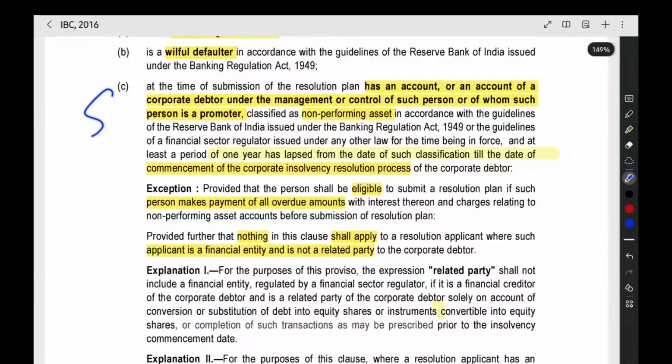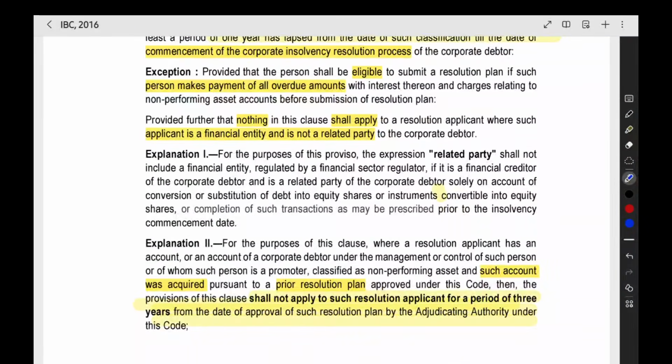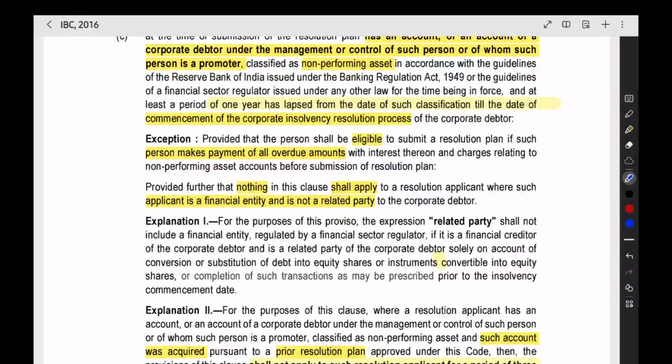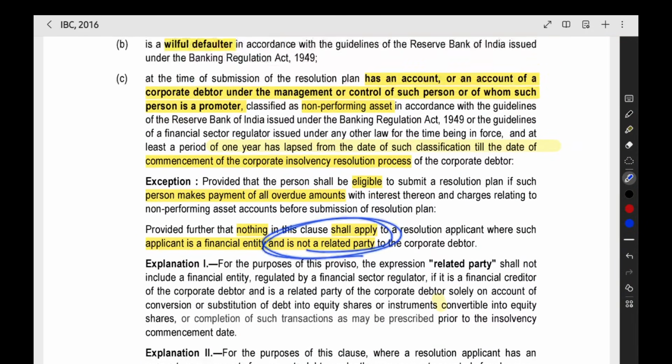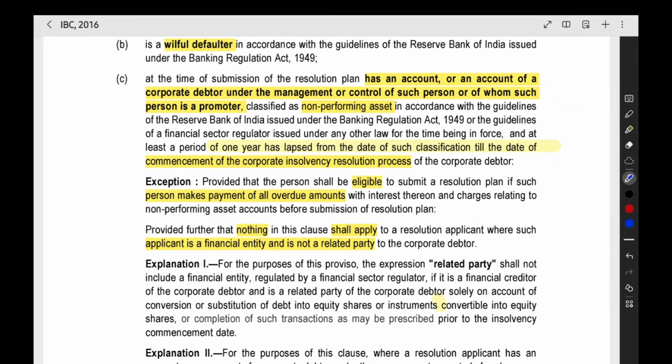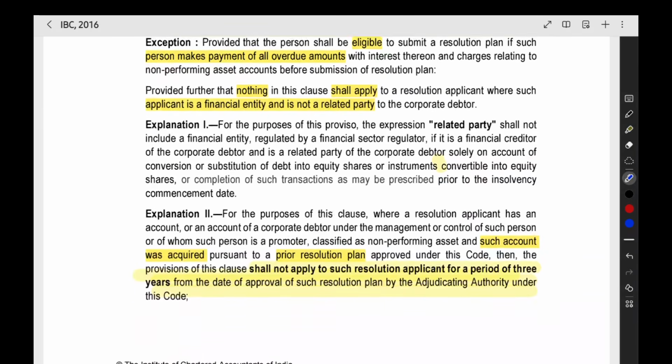So, that is one more thing. Now the next point: nothing in this clause shall apply to a resolution applicant where such applicant is a financial entity and not a related party to the corporate debtor. This NPA point is not applicable when you are a financial entity and you are not a related party. Then even if you have this NPA account and 1 year has lapsed, that does not matter. You can present the resolution plan.